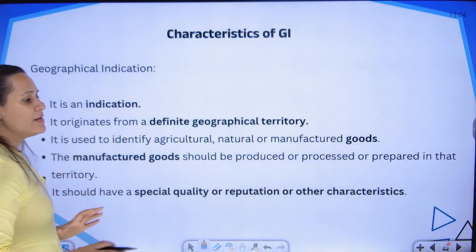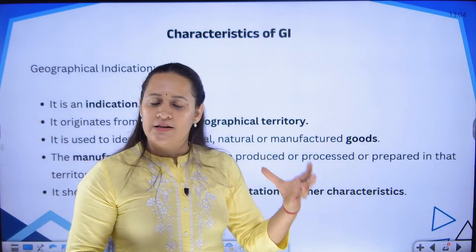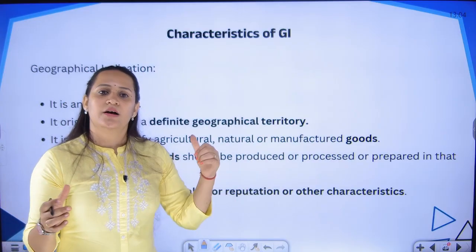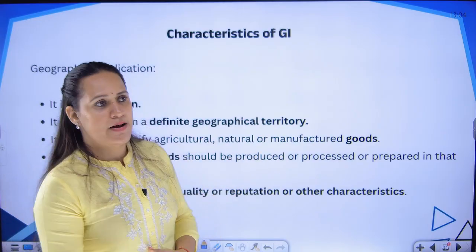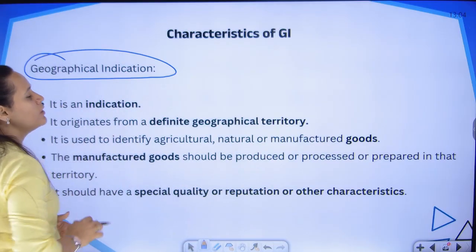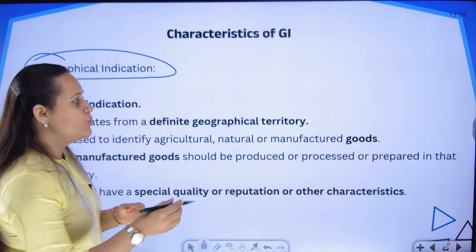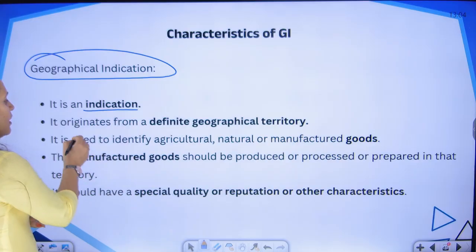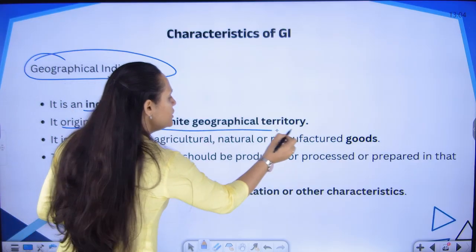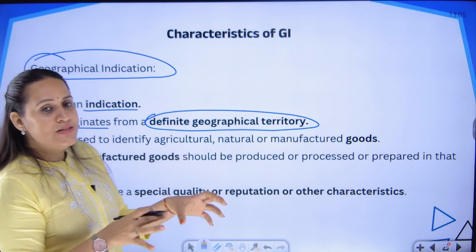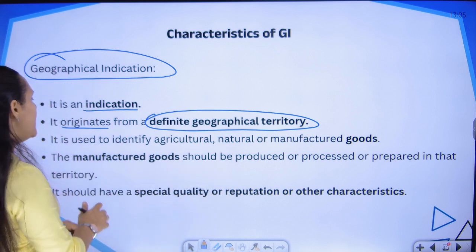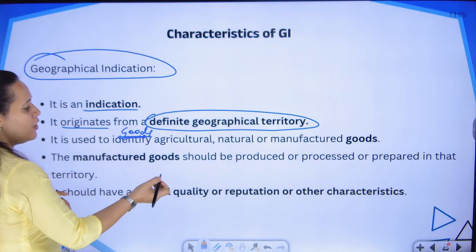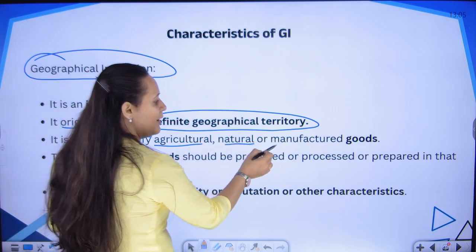Okay. So on the basis of the definition that we have seen, the basic definition, the definition under the TRIPS agreement and the definition under the Indian GI Act of 1999, what are the basic characteristics of geographical indication that we can identify? First one, it is an indication, an identification that a particular product is linked to and associated with a particular geographical location, and it is used to identify goods exclusively, goods that belong either to the agricultural sector, natural goods, or manufactured goods.